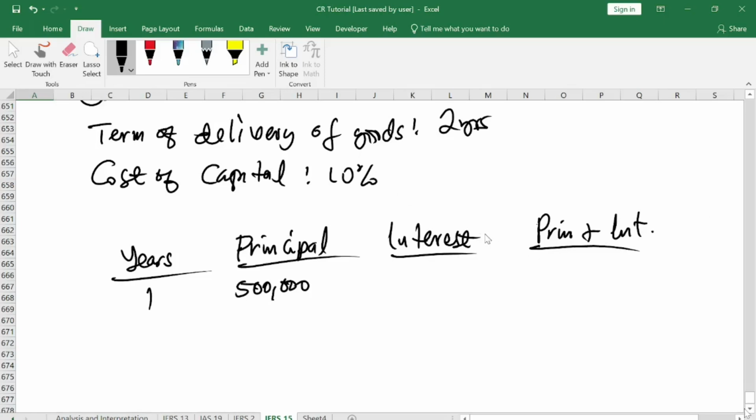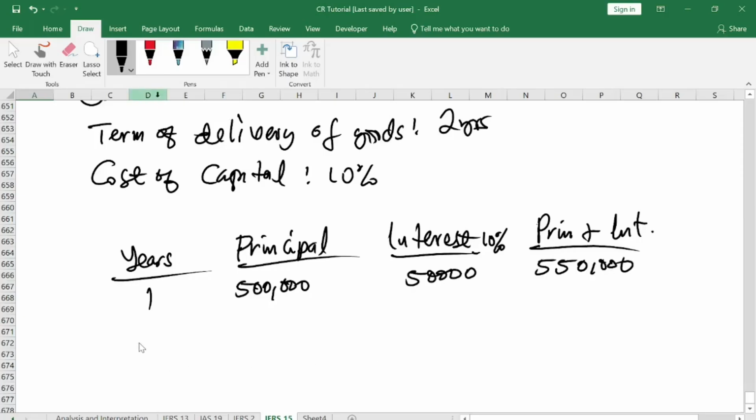And you will charge 10% of that. 10% on 500,000 will give you 50,000, right? So when you are done, you add the 500,000, the principal money, and the interest together. That gives principal plus interest. That gives you how much? 550,000. Is that correct, please? Yes, sir. So that gives you 550,000.